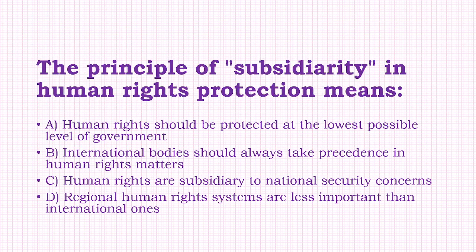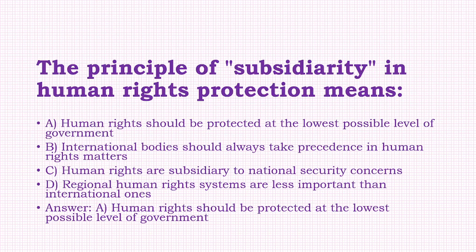The principle of subsidiarity in human rights protection means: human rights should be protected at the lowest possible level of government; international bodies should always take precedence in human rights matters; human rights are subsidiary to national security concerns; regional human rights systems are less important than international ones. The answer to this question is option A, that is, human rights should be protected at the lowest possible level of